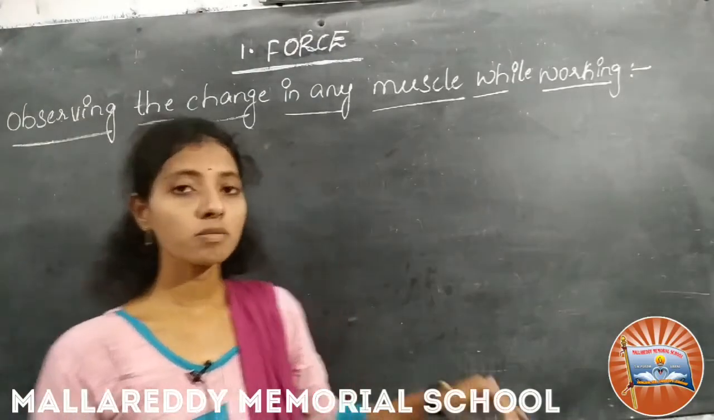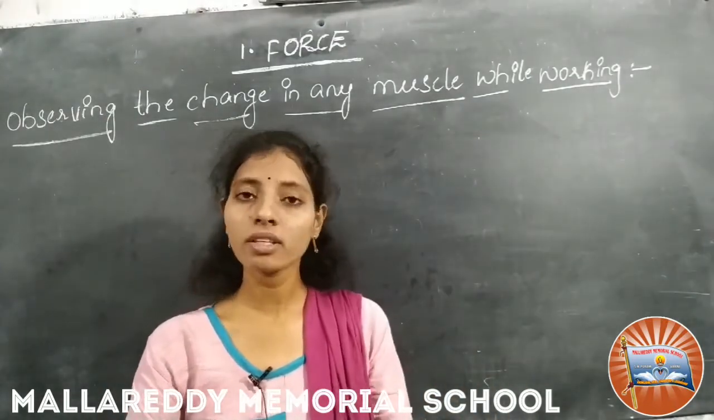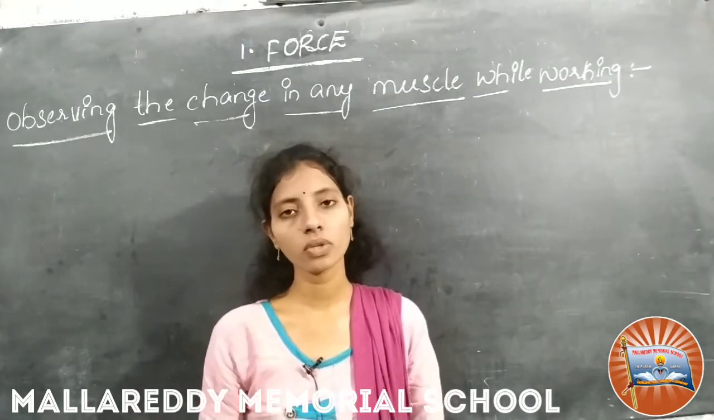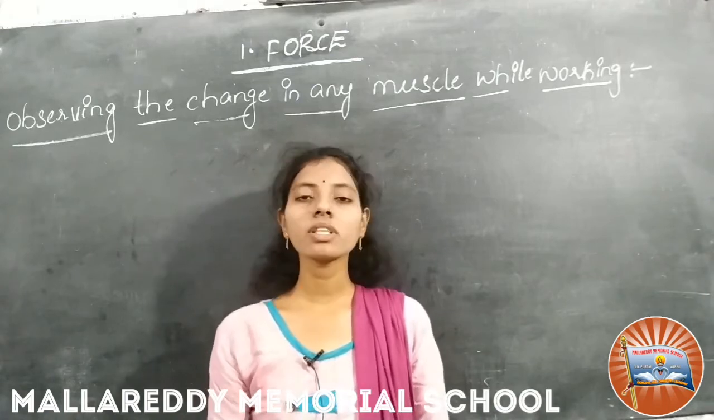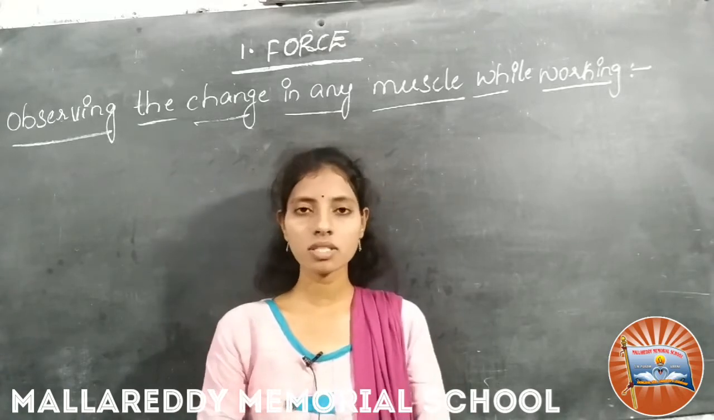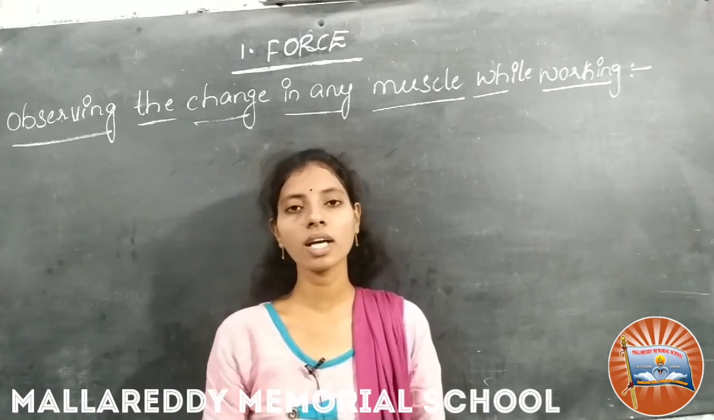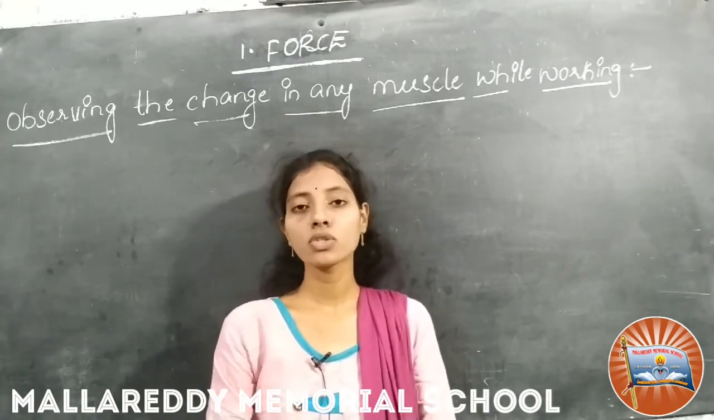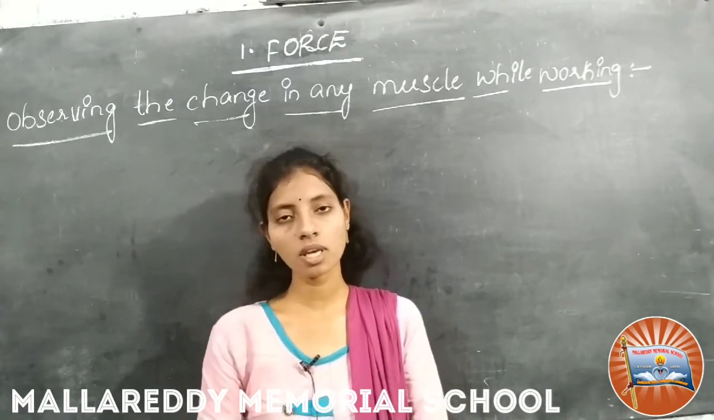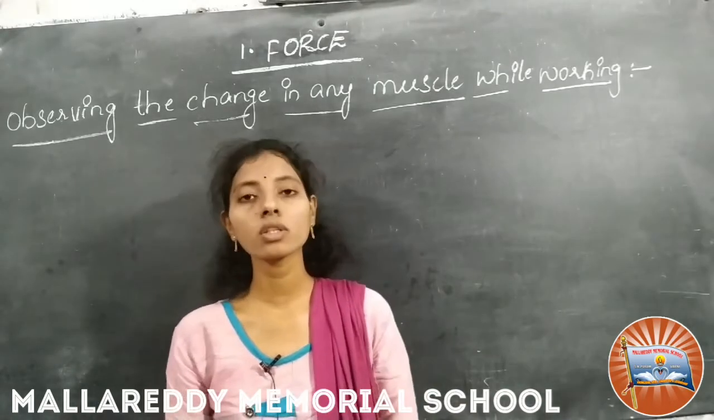See the next one, observing the change in any muscle while working. We know that to do any physical activity, our body muscles exert some force, right? So take a dumbbell and lift it in different ways. Observe while doing this exercise which muscles are shortened. Muscles are normally arranged in such a way that one group of muscles shortens, meaning contracts, and another group relaxes, meaning expands.